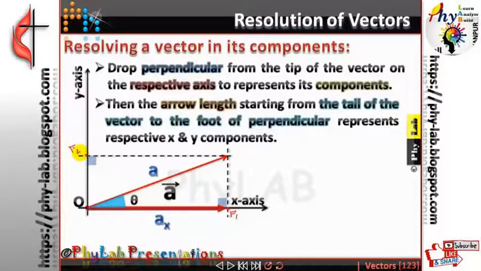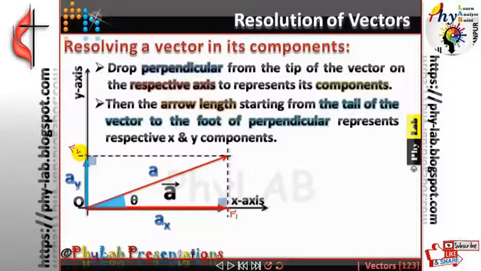Now since it lies along the x-axis, I am going to call it AX or the x component, and this will be termed as AY or the y component. Is that clear?